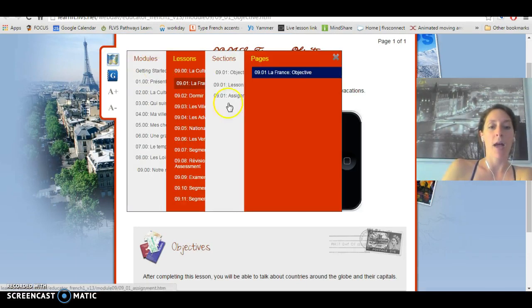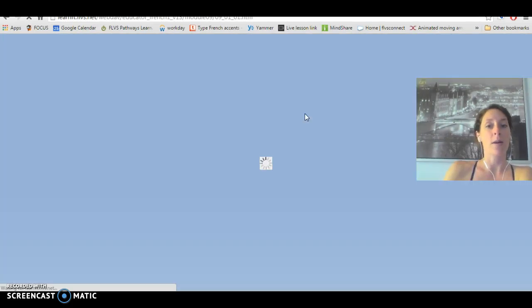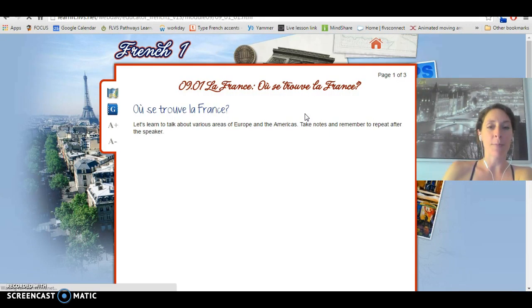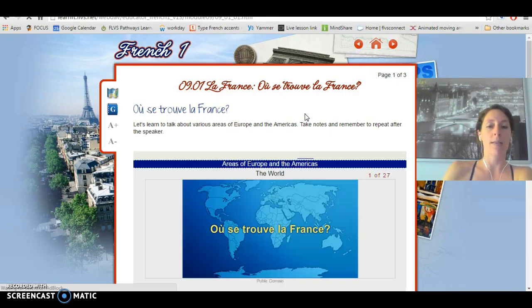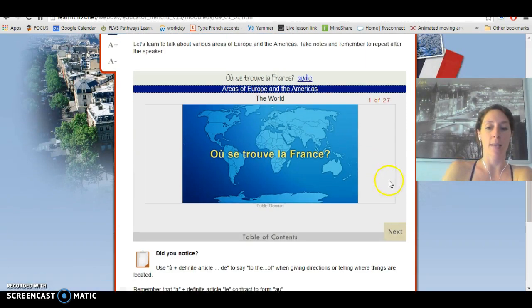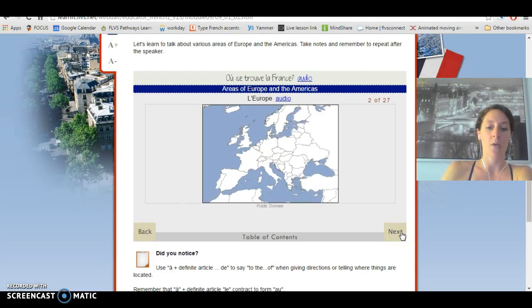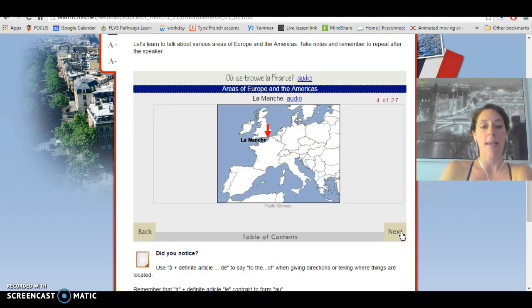Well, based on a lot of the vocabulary that you actually learned in the module, you're going to tell me by telling me like north, south, east, or west. Whenever something is to the north or south of something, that is au, something that you have learned before, and we use that because these words north and south are masculine. Then when we get into east or west, we use à and then l'apostrophe. À l'est, à l'ouest.